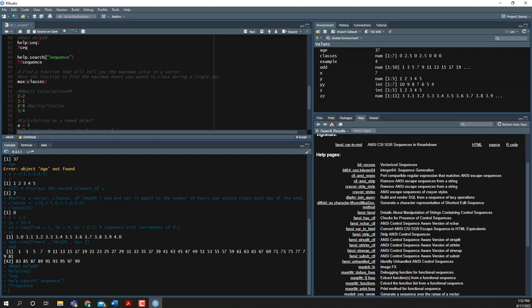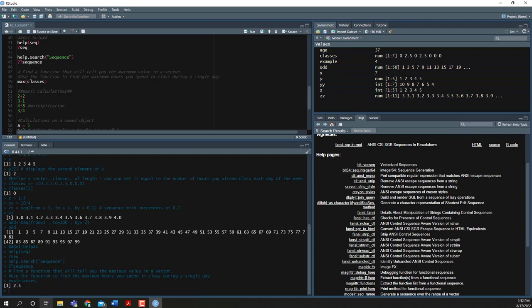There's all kinds of functions you're going to learn throughout this class. For example, we might want to find the max of that vector classes that we created earlier. And what this would do is this would tell me the maximum number of hours somebody is in class during a week. And we see for me it is 2.5.